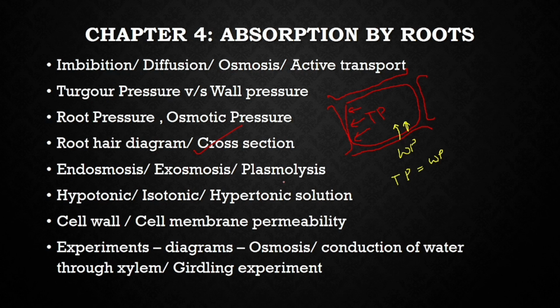Iso and hyper. Hypotonic means less concentrated, that is dilute solution, as compared to your cell, children. If I am saying less concentrated, more concentrated, it is always a comparative study. So the cell has to be more concentrated and the surrounding is less concentrated. That means the surrounding is hypotonic. Isotonic means same concentration, and hypertonic like 5% of salt solution, 10% of sugar solution. This is called the hypertonic solution. Cell wall, cell membrane permeability we have already discussed.